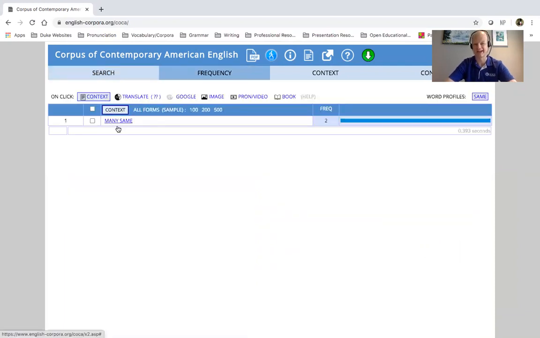Okay, so the first thing I notice is two instances. I highly doubt that people are trying to say something like this only twice in 1 billion words. So right there, that tells me that something is amiss. Something is not quite right here.